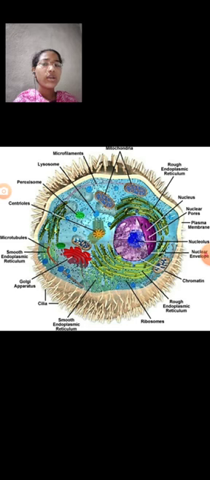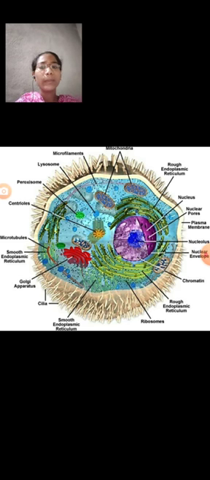Cell biology is the study of cell structure, physiology, biochemistry and genetics. This is the main difference between these two terms, cell biology and cytology. All living organisms are composed of several repeated structural units that are called cells. The word cell comes from the word cella. Cella means hollow or cavity.